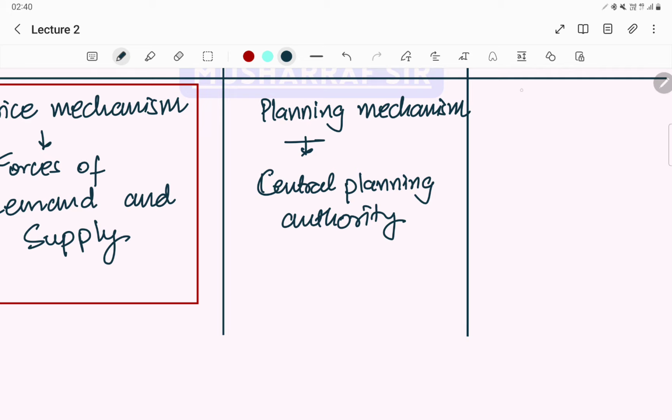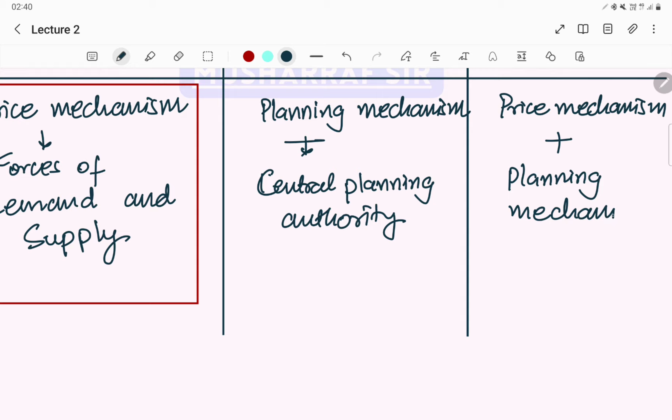Now if we talk about mixed economy, there will be both the things, price mechanism as well as a planning mechanism, right? So it will be divided. Some goods will go for price mechanism, some goods will go for planning mechanism. We will have a detailed discussion on mixed economy when we discuss India at the eve of independence.